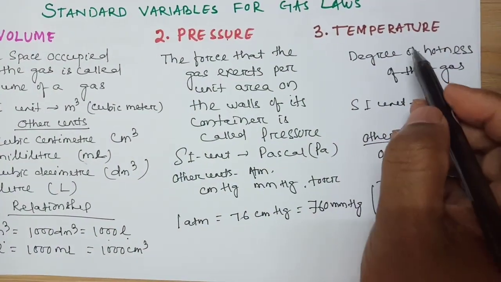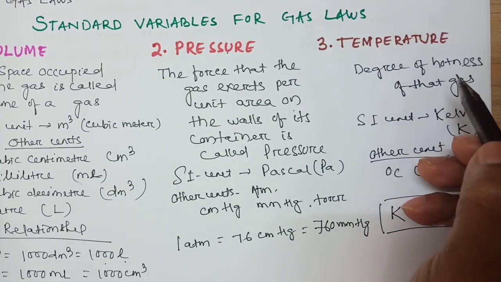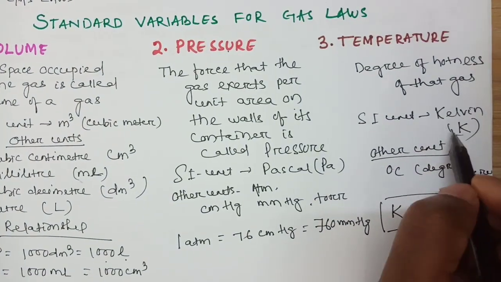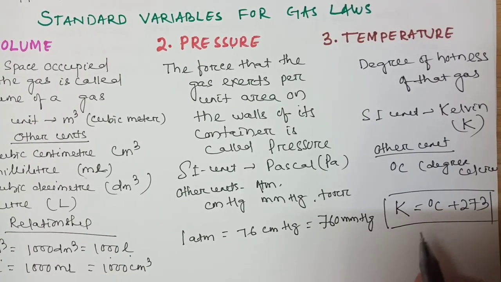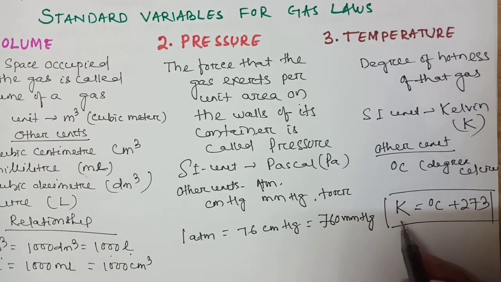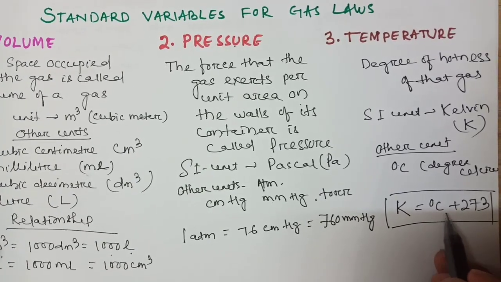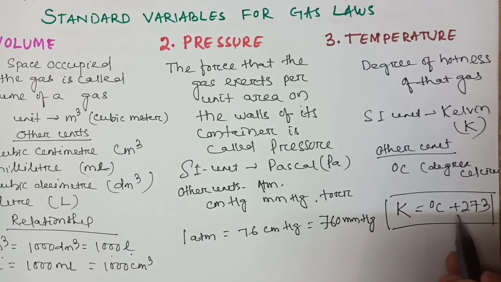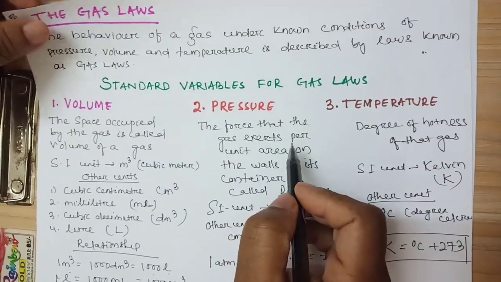And come to temperature. What is temperature? The degree of hotness of the gas is called temperature. The SI unit of temperature is Kelvin. Other units are degree Celsius and Fahrenheit. How do you find Kelvin from a given degree Celsius? Kelvin is equal to degree Celsius plus 273. These are the standard variables you have to remember: volume, pressure and temperature.